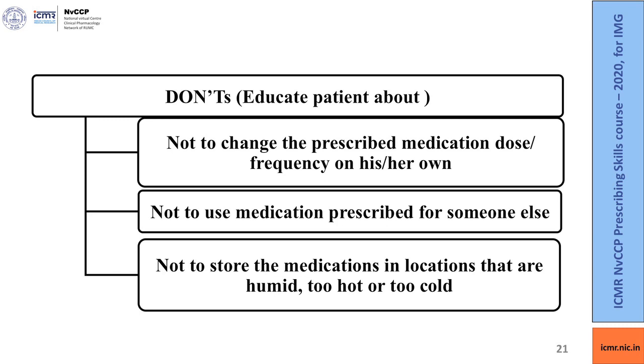What are the negative recommendations, or the don'ts? Educate the patient not to change the prescribed medication dose or frequency on his or her own, not to use medications prescribed for someone else, and not to store medications in locations that are humid, too hot or too cold, otherwise they are going to be damaged.